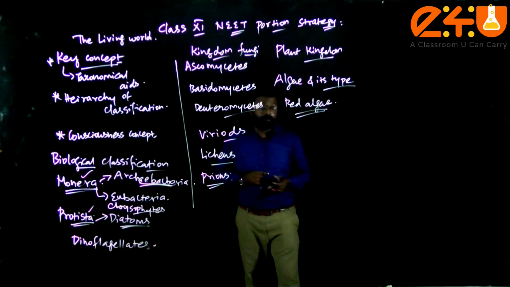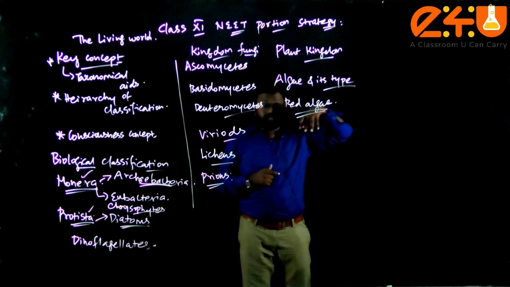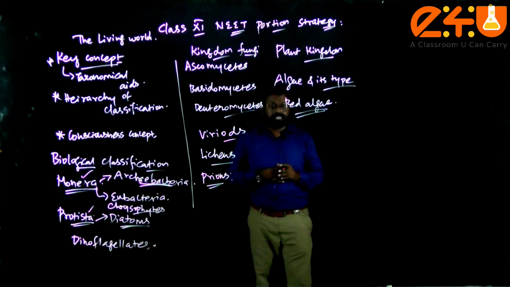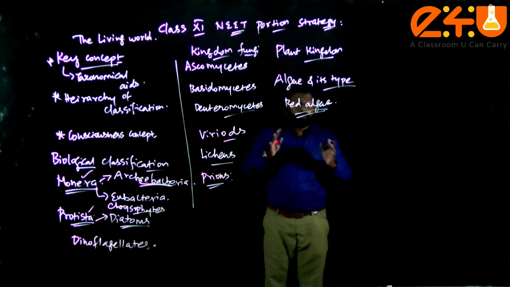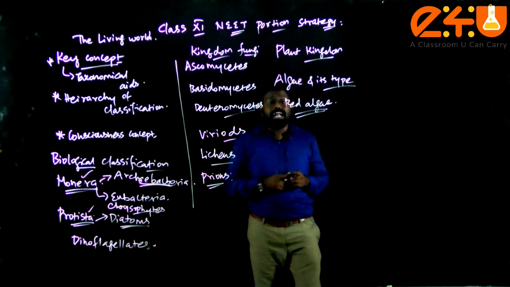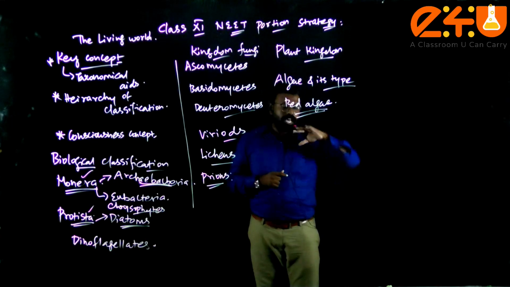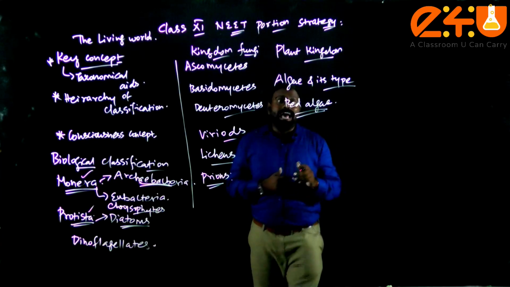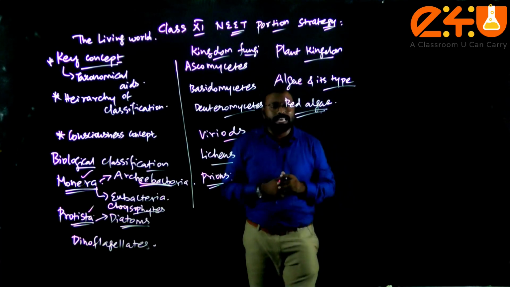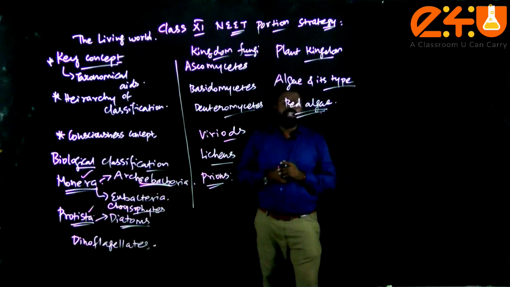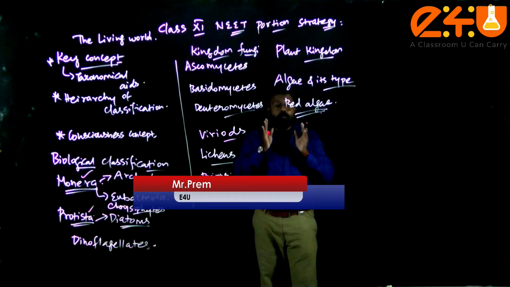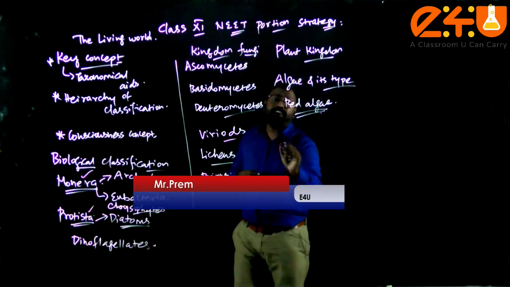You need to study the pigments, and when red algae are present in the depth of the ocean, how the little light penetrates, and red algae examples. So be confined to algae and its types a lot, because there are more MCQs in that area, especially red algae aspects and brown algae aspects. Very particularly after algae and its types, you should focus more on bryophytes